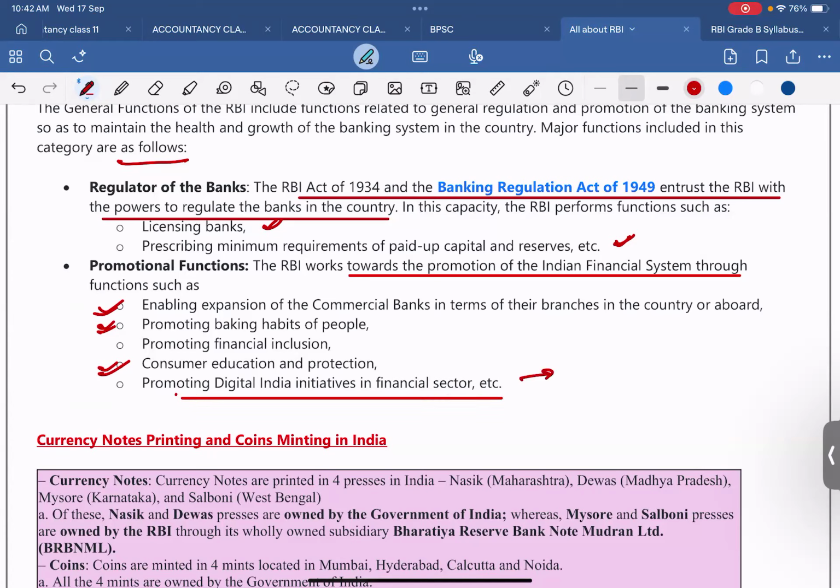Fine. Now comes currency notes printing and coins minting in India. Currency notes are printed in 4 presses in India: Nasik, Maharashtra; Dewas, Madhya Pradesh; Mysore, Karnataka; and Salboni, West Bengal. So these 4 places are where currency notes are printed. Of these, the Nasik and Dewas presses are owned by the Government of India, whereas the Mysore and Salboni presses are owned by the RBI through its wholly owned subsidiary Bharatiya Reserve Bank Note Mudran Limited, BRBNML.